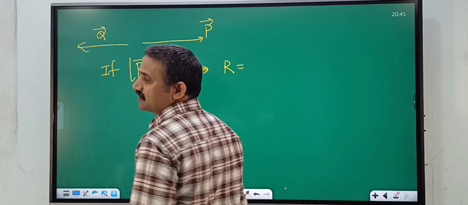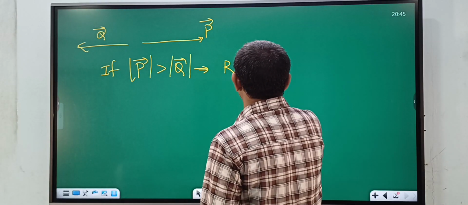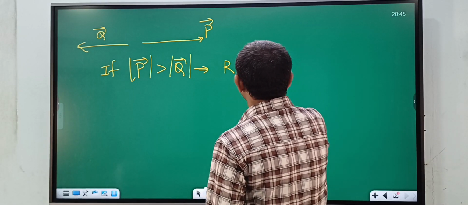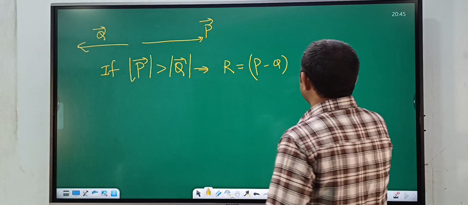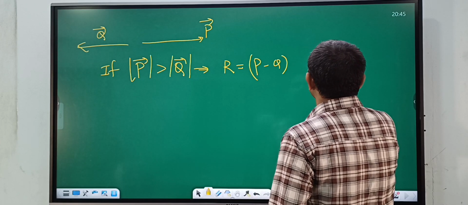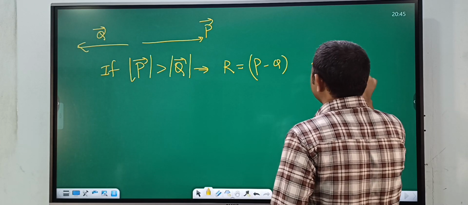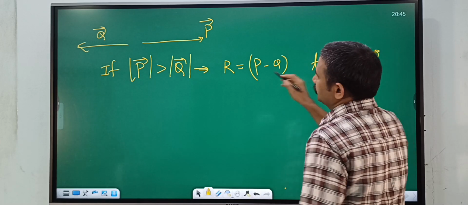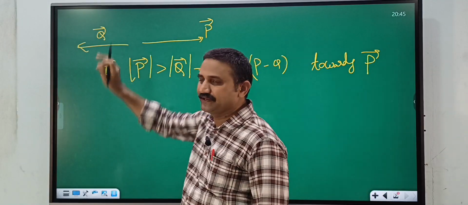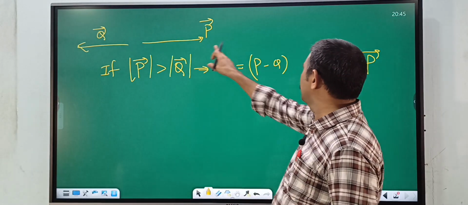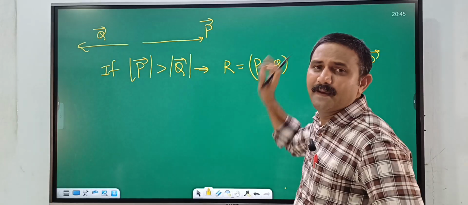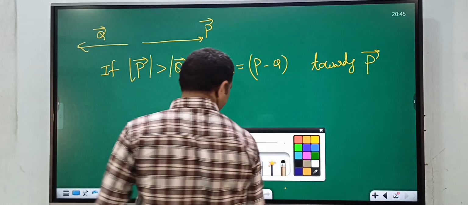The resultant r is equal to p minus q. That magnitude is p minus q, and the direction is towards the p bar vector.